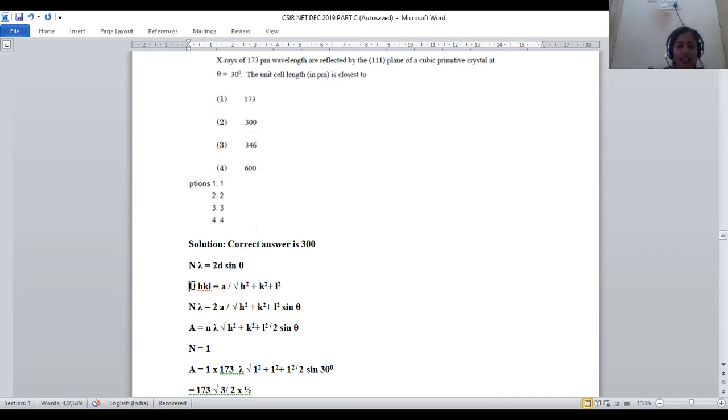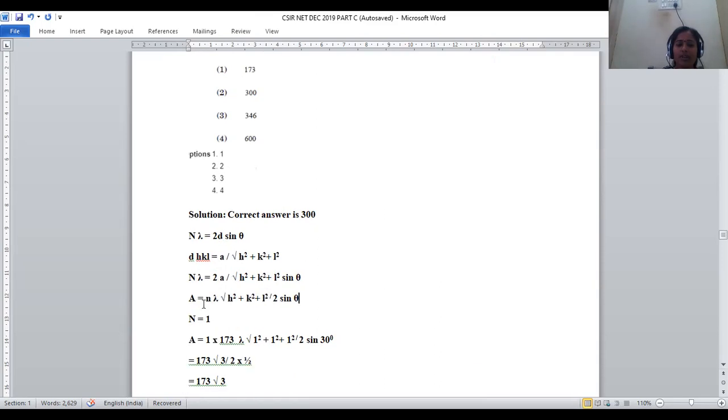So here this is the d value. What is the d value? d_hkl for cubic coordinates is given by a by under root h square plus k square plus l square. Let us substitute this d value in n lambda is equal to 2d sine theta. What will happen? n lambda is equal to 2a by under root h square plus k square plus l square into sine theta, right? In this d place, we are substituting its value.